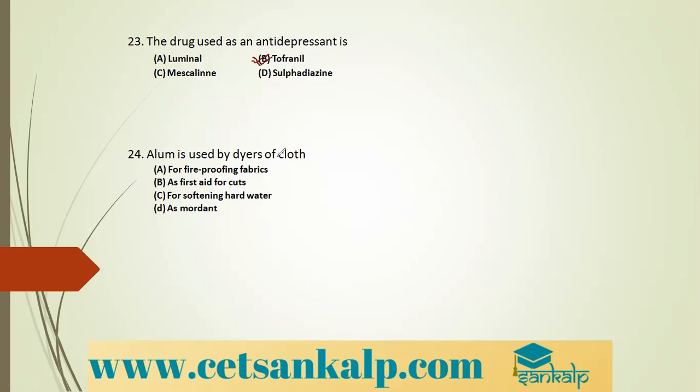Alum is used by dyers of cloth. Alum is a mordant. It is a mordant because it contains metal ions. So it is used by dyers of cloth. Yes, metal ions will absorb the dye. So option D is the correct option. It is a mordant.